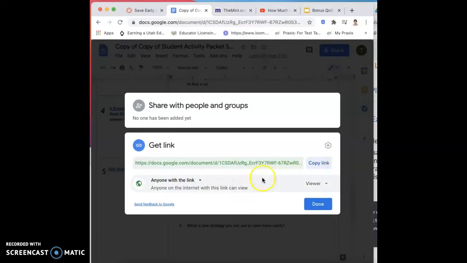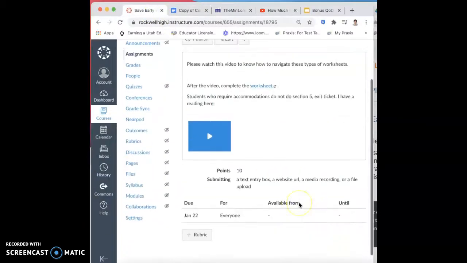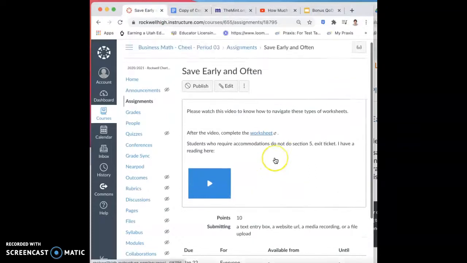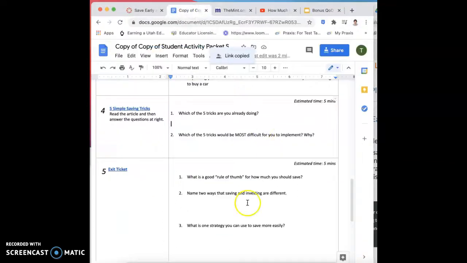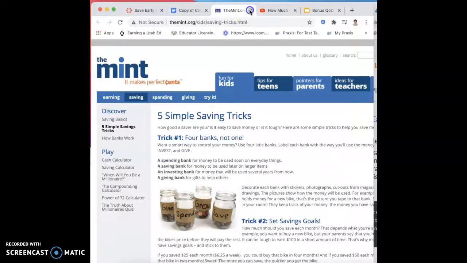What I would do if I were you is I would change it to view so anyone can see it, and then copy the link. Okay? After you copy the link, go back to Canvas and you can submit it. You can submit the link for me on Canvas, and that is the best way to do it. So I can just look at your homework, grade it, give you feedback, whatever it may be.